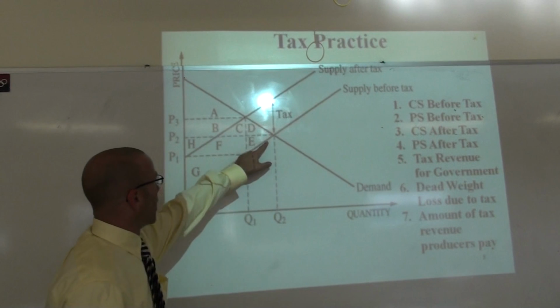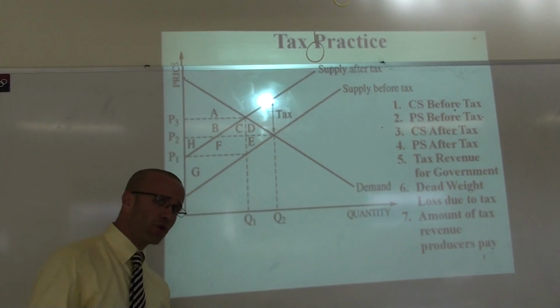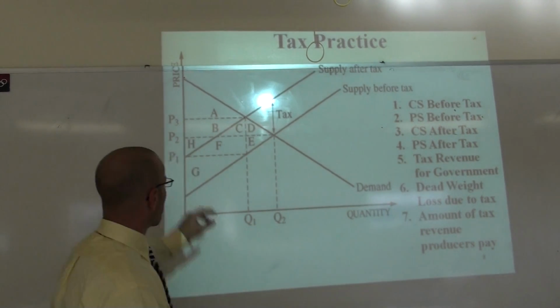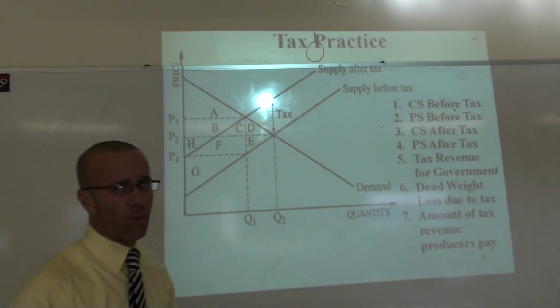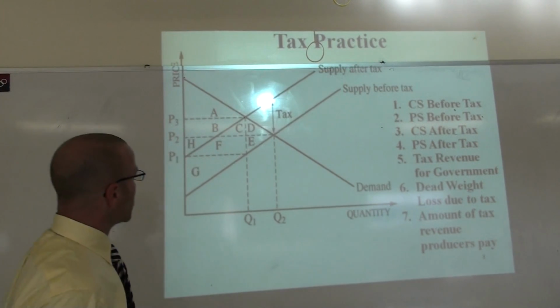All right, check it out. So here we are at regular equilibrium. Everything's groovy. No government intervention yet, right? So our equilibrium is at P2 and Q2. Consumers are buying what they want. Sellers are selling what they want. It's a happy equilibrium.